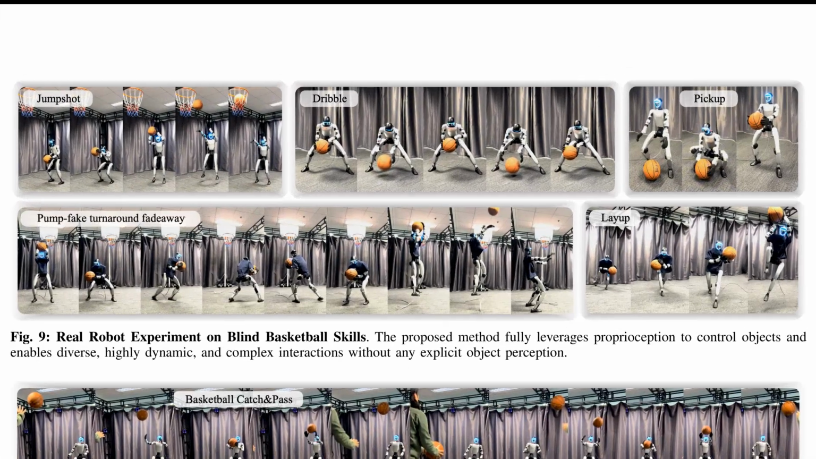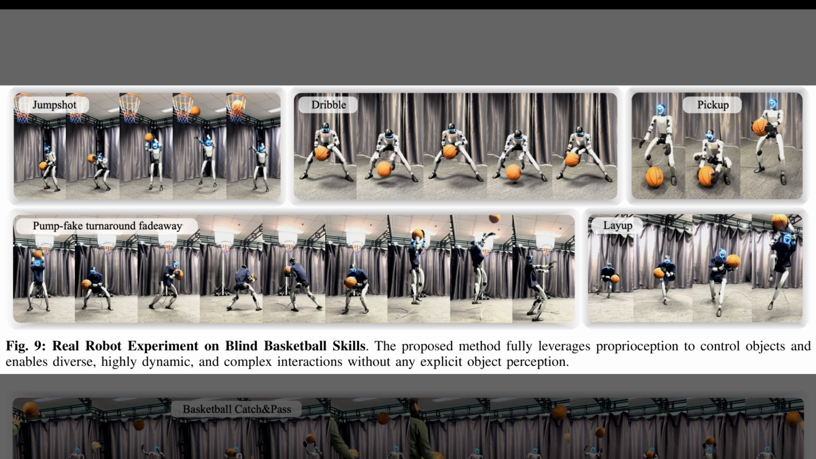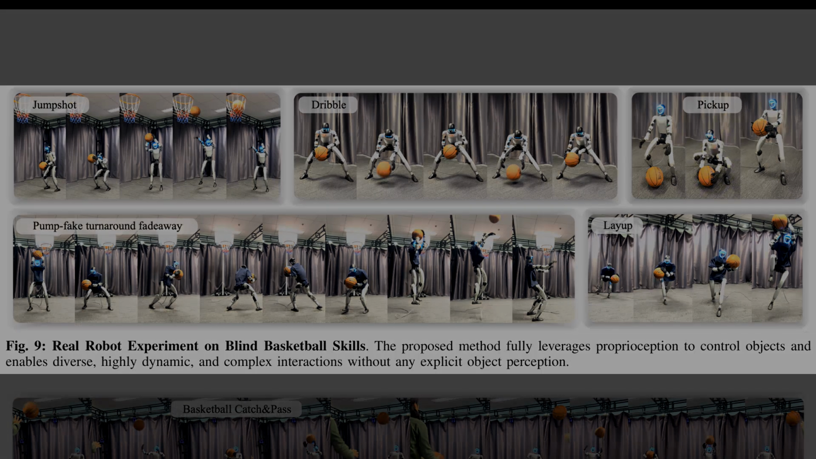While the previous figure focused on interactive tasks using motion capture, Figure 9 showcases the robot's blind capabilities. Here, the robot performs diverse basketball skills, relying solely on proprioception, meaning it controls objects without external vision. The top row displays fundamental moves like a standard jump shot, continuous dribbling, and ball pickup. However, the bottom row demonstrates advanced agility with a complex pump-fake turnaround fadeaway shot on the left, followed by a dynamic layup on the right.